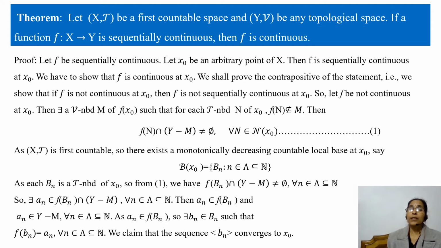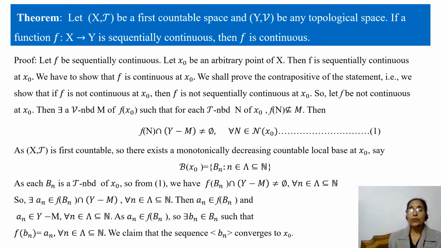But here we have to show that if X is first countable and Y is any topological space, then any mapping f from X to Y is sequentially continuous implies function f is also continuous. Let us prove this theorem. Let f be sequentially continuous, then f is sequentially continuous at every point. So if x naught be any arbitrary point of X, then f is sequentially continuous at x naught.